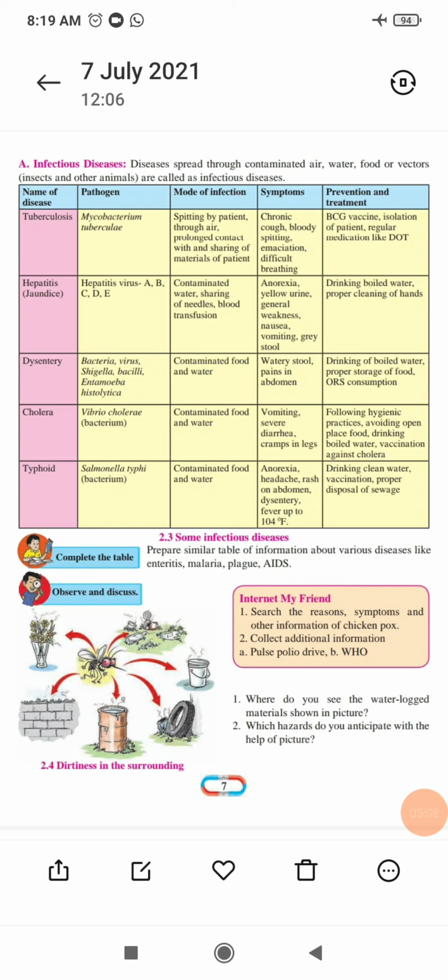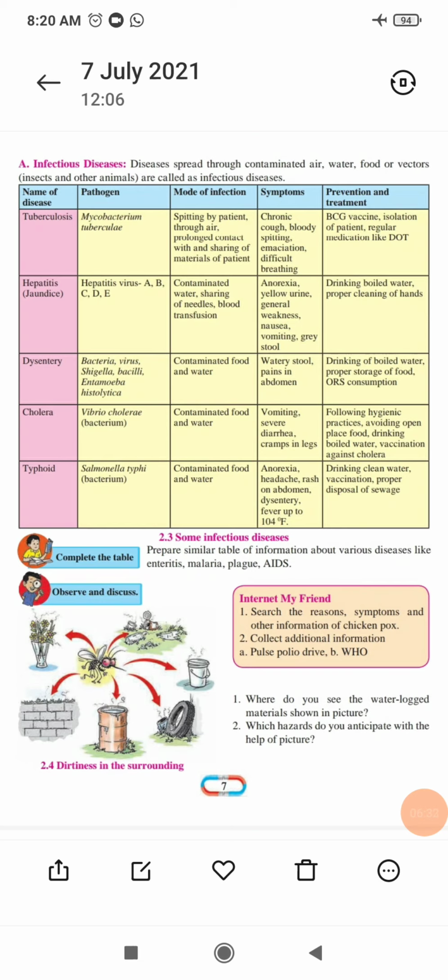Now these are the infectious diseases that you are getting, but prepare a similar chart regarding enteritis, malaria, plague, AIDS. Like this kind of chart you can also prepare. First you have to write the name of the disease, like enteritis, the pathogen, how you get malaria, then plague, AIDS. Just make this card: name of the disease, pathogen, mode of infection, symptoms, prevention and treatment, and how you can easily identify a person with malaria, plague and AIDS.